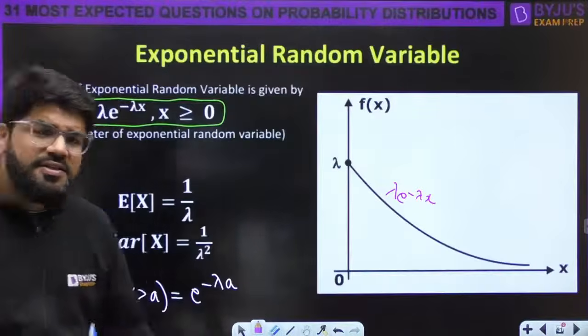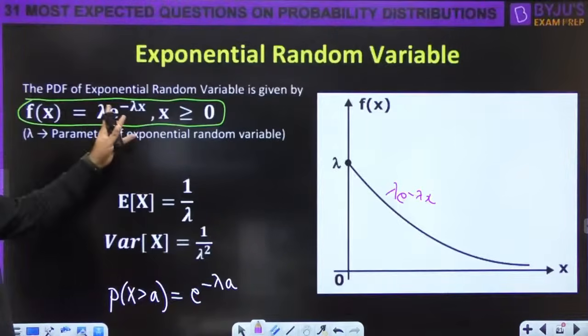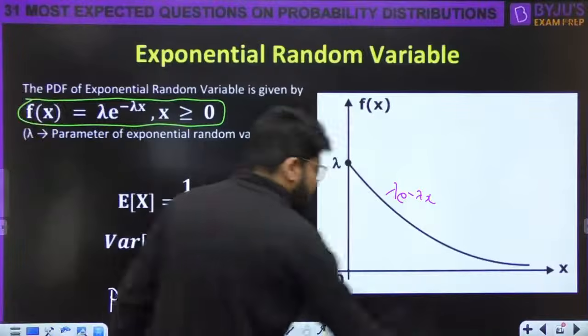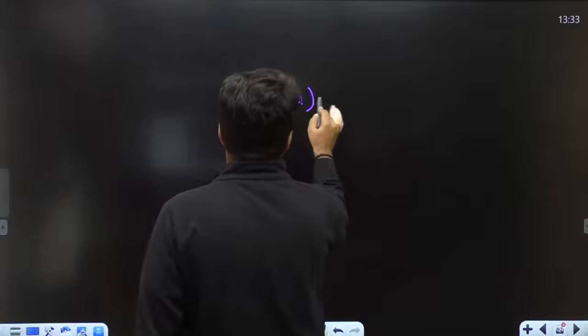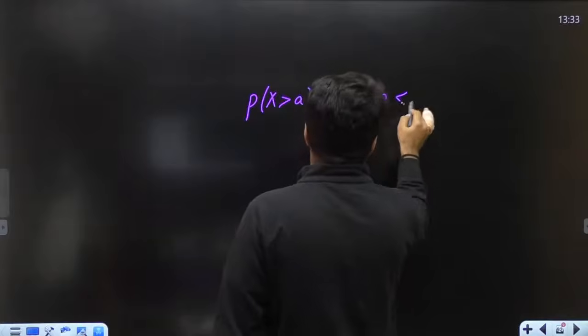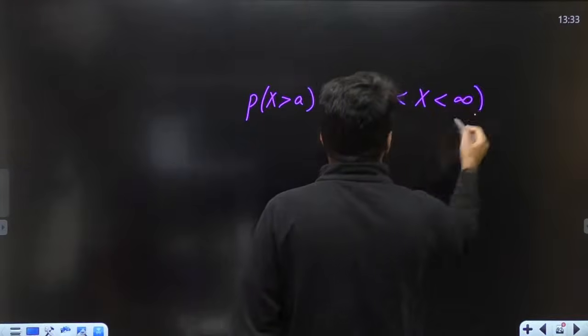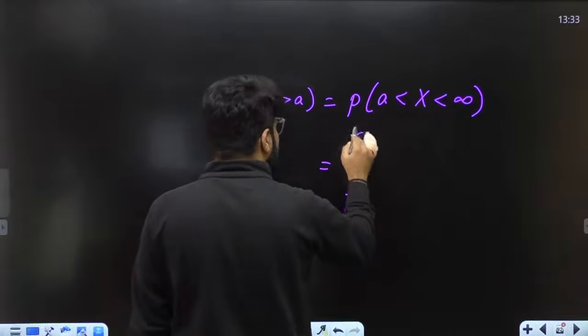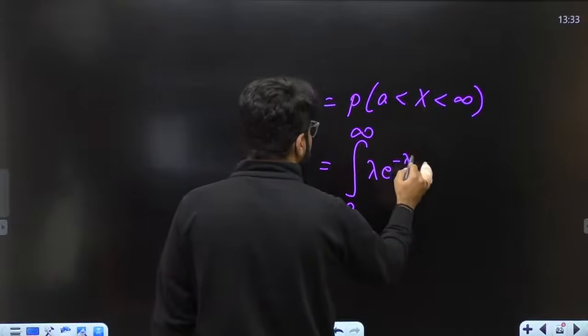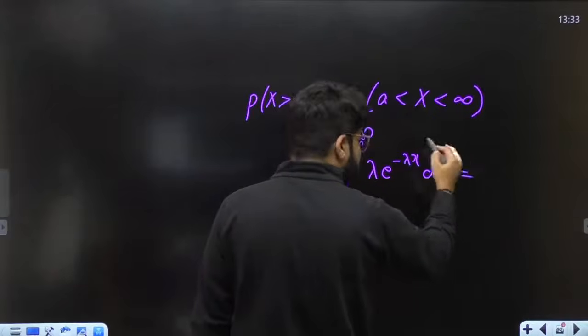Okay. It's the formula that you can derive using the integration of this function. How will you derive it? What is the meaning of this? Probability x greater than a means probability from a to infinity. Greater than a means up to infinity. And this is just like the integration from a to infinity of lambda e power minus lambda x dx. Solve it. Very simple integration.